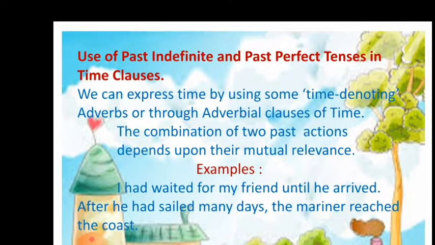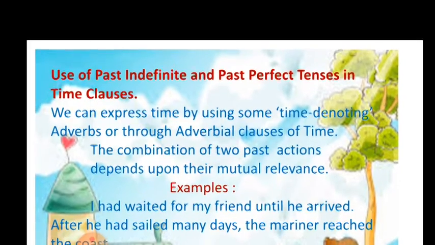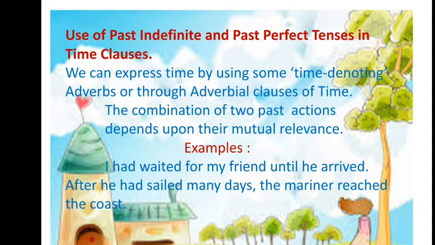Now, use of past indefinite and past perfect tense in time clauses. Now we will talk about the time clause. We can express time by using some time denoting adverbs or through an adverbial clause of time. Now you have learned adverbs in class 5.